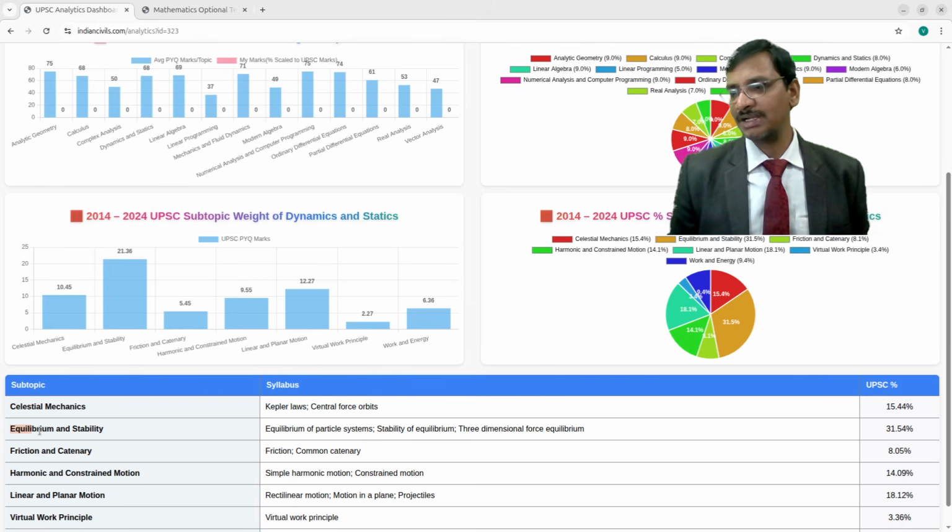And equilibrium and stability, so this is very, very important. See this equilibrium and stability, it is coming out to be 21.36 marks, and it has got 31.54 weightage. And in that, equilibrium of particles of the system, and stability of equilibrium, and three-dimensional forces equilibrium. These are all completely the statics portion, right?